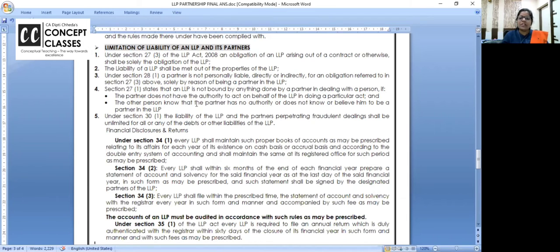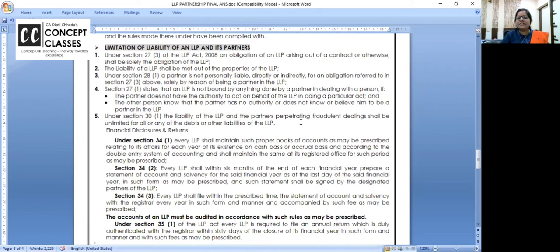So without the knowledge of the LLP, if the partner is doing some fraud, then the LLP is not bound. Just because he is your partner, you are responsible, it is not like that. If a partner is doing an act of which the LLP is not aware, then the LLP is not responsible. If the LLP is doing some fraud, then the partner cannot be held responsible. So that's why they say it's a separate entity.